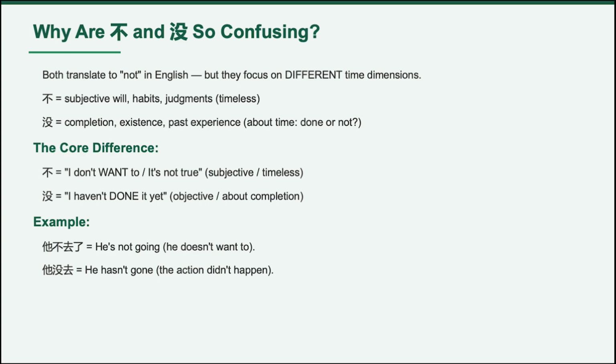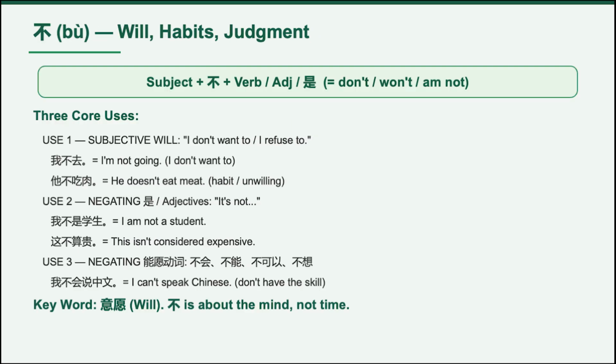So first, here's the big difference. Bu is about will, habit, judgment, or general facts. But mei is about completion, experience, or whether something happened. Here's the easiest way to remember it. Bu feels like "don't" or "won't," while mei feels more like "haven't" or "didn't." That's the core idea. All right, let's start with bu.